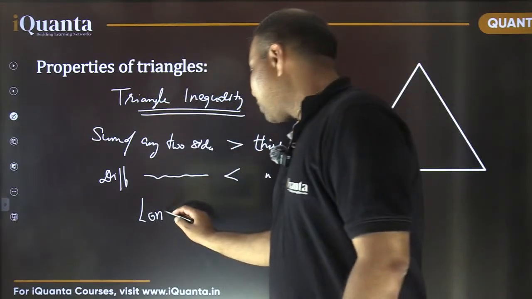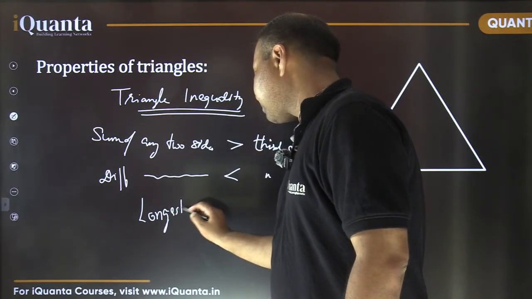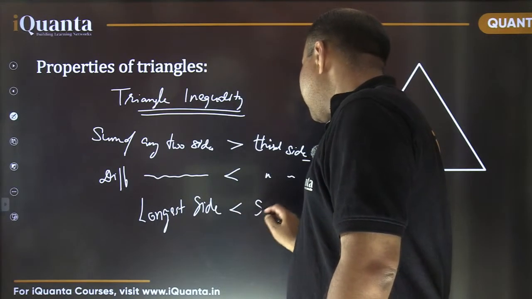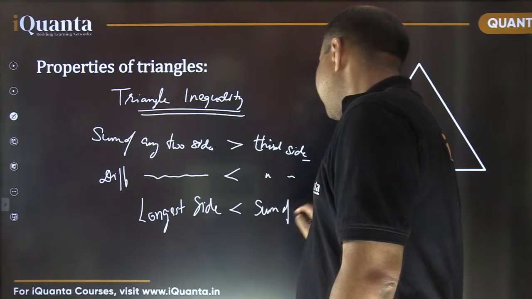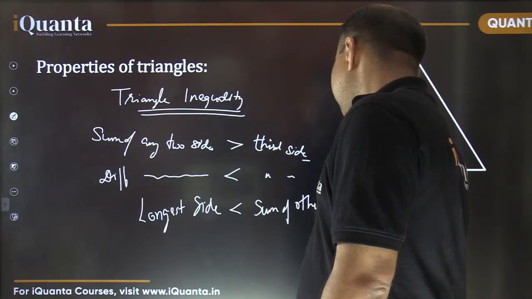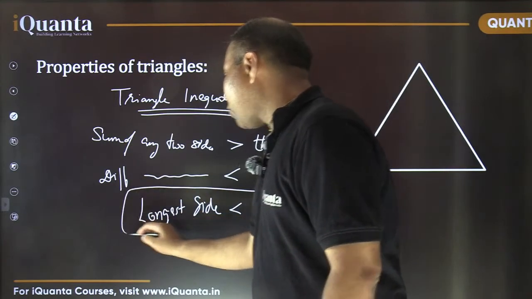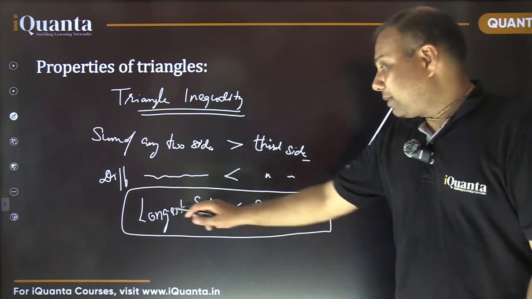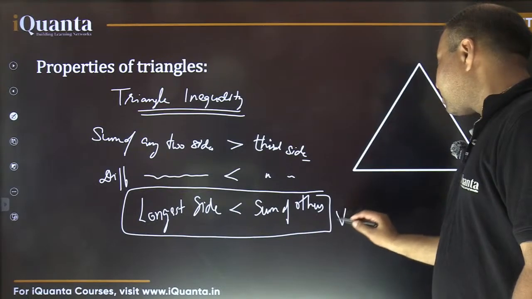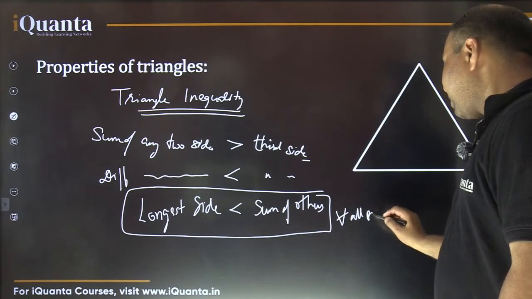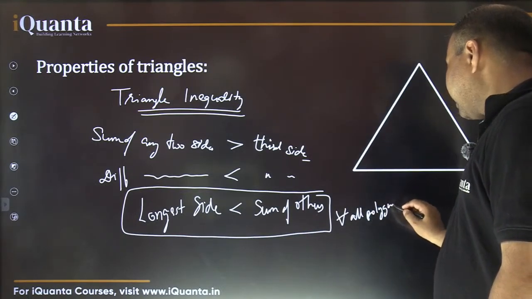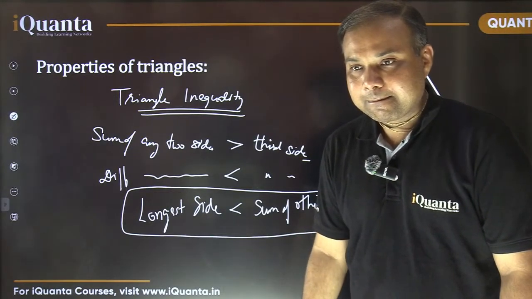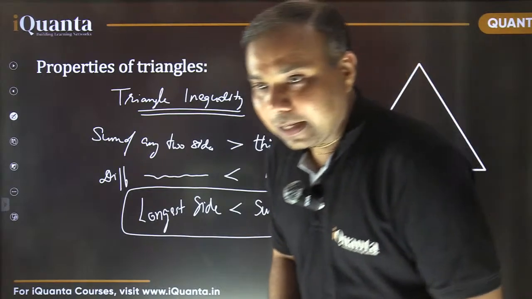We can say that longest side must be smaller than sum of all other sides. So this is the shortest version of triangle inequality, and again this is valid for all polygons, of course including triangles. Okay? Is it okay? Let's apply this.